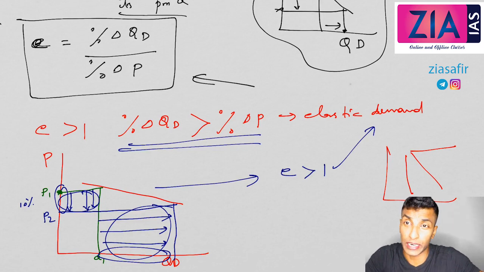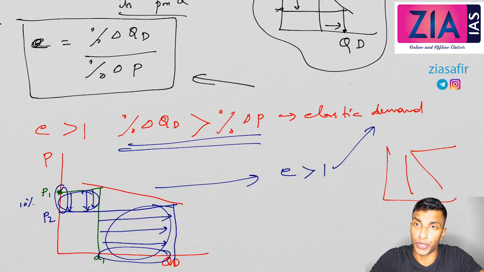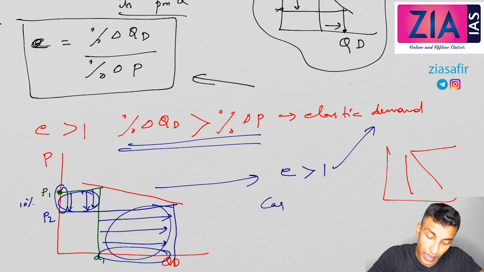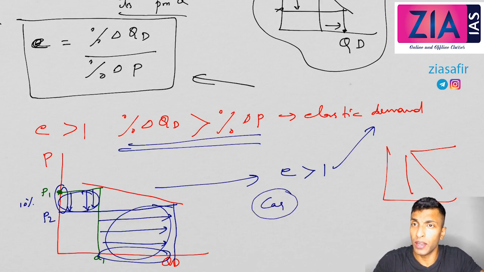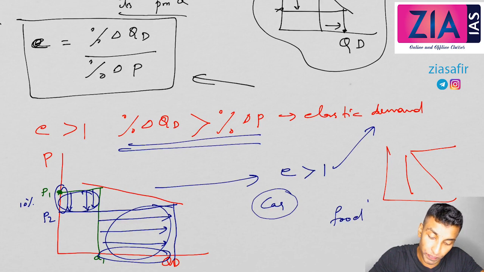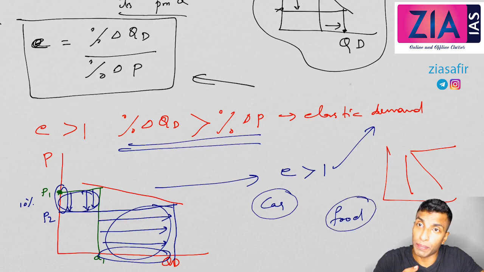This will happen in case of luxury items. In case of luxury items, when you have choices available, this demand will be there. For example, car. When the price of the car is coming down, you may try to demand more. When the price of gold is coming down, you may try to demand more. But it won't happen in the case of food. It is not the case that you are waiting for the price to come down to buy food, right? So in case of food, this is not applicable. Food is a different case. That is the inelastic case, I'll tell you. So food items or essential items are not elastic. Luxury items are elastic.